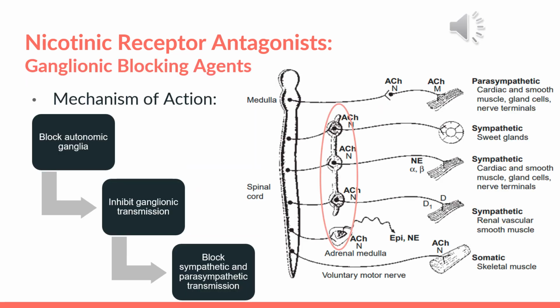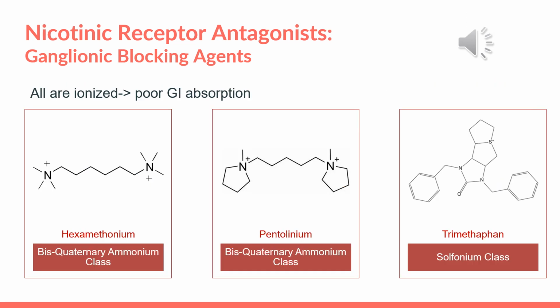Ganglionic blocking agents function by blocking the autonomic ganglia highlighted in the figure. This binding would inhibit ganglionic transmission, thus blocking the stimulation of the efferent sympathetic and parasympathetic transmission. For example, since using ganglionic blockers would block the autonomic ganglia in the adrenal medulla, this would prevent the release of epinephrine and norepinephrine, which would in turn lead to decreased stimulation of the alpha receptors in the vascular smooth muscle cells. Thus, this would lead to vasodilation.